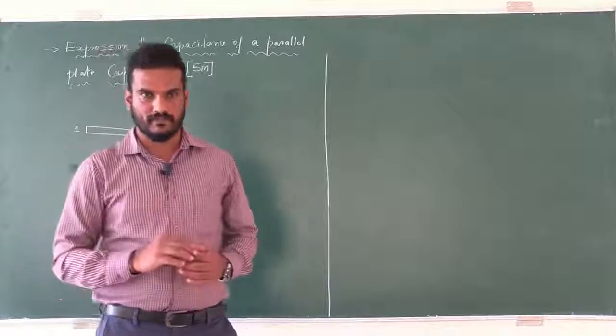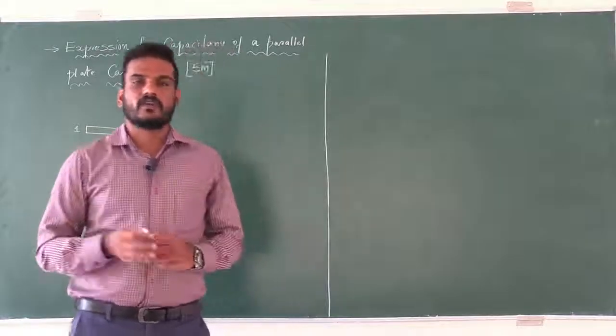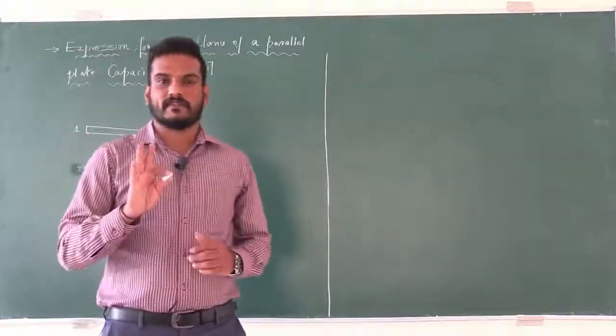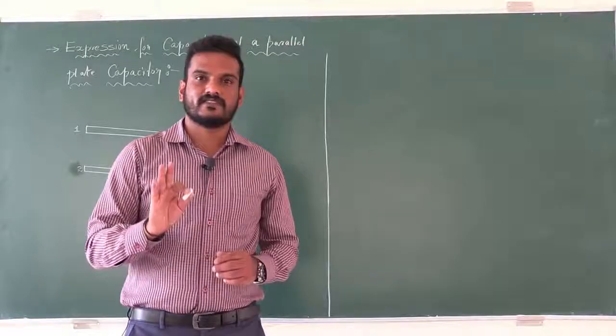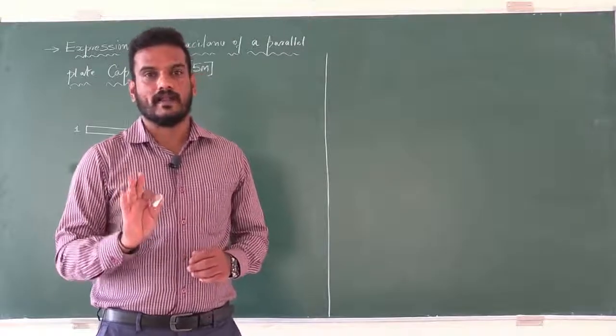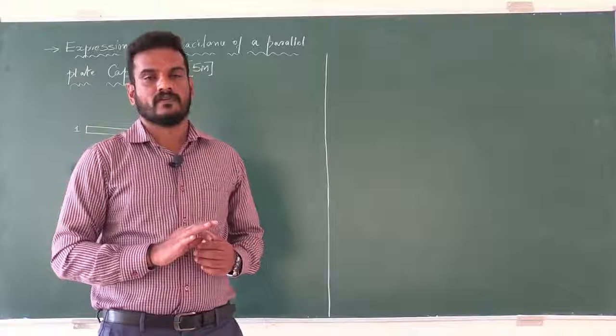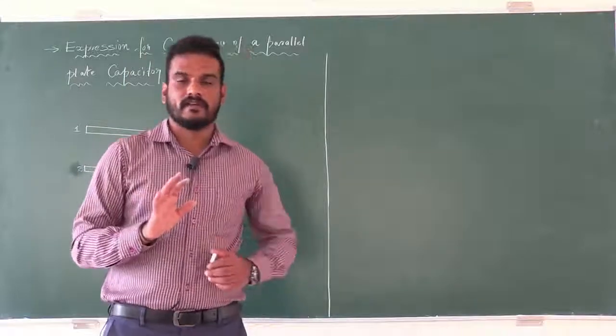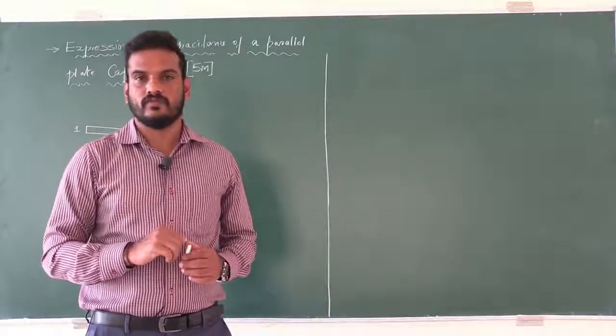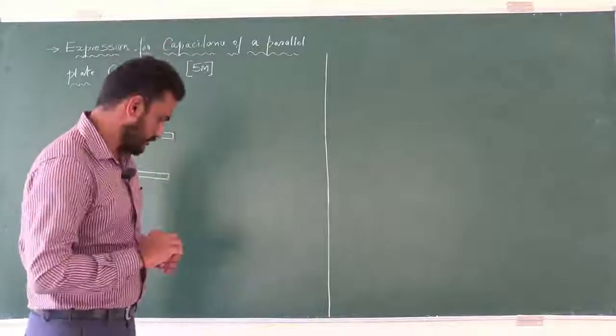Now we shall derive one expression for capacitance of a parallel plate capacitor, which is important from the examination point of view for 5 marks.